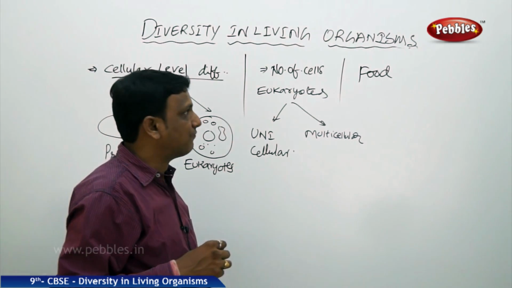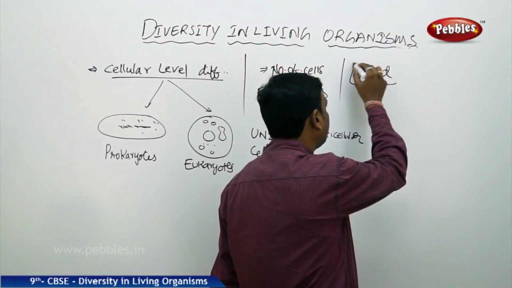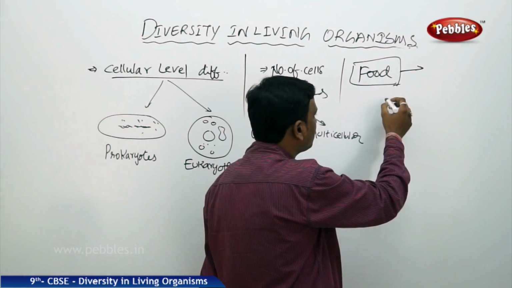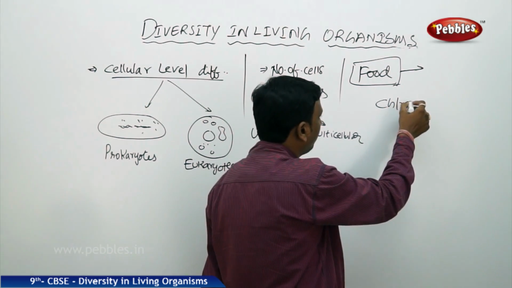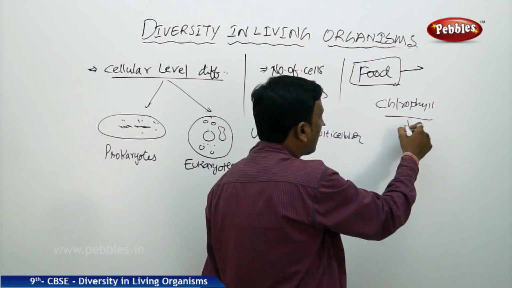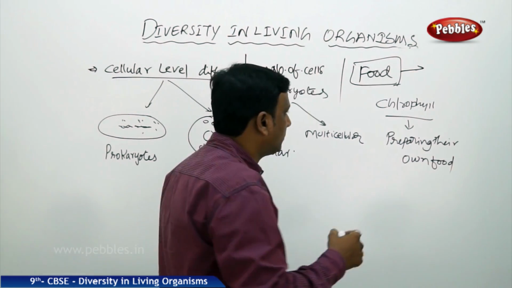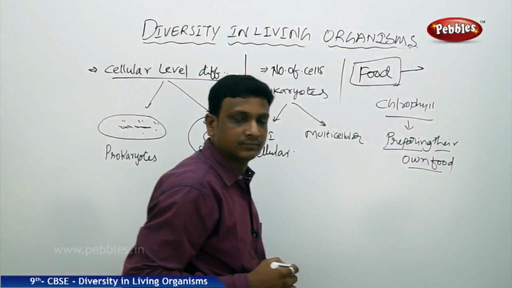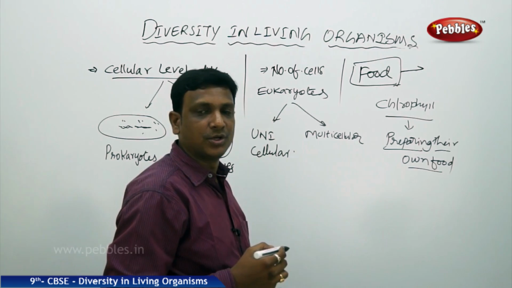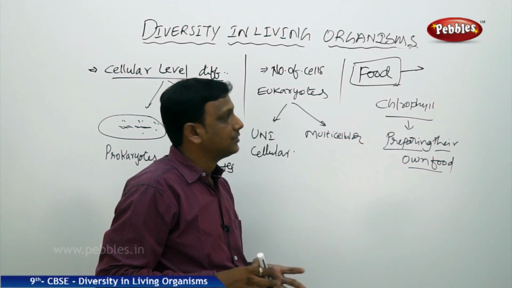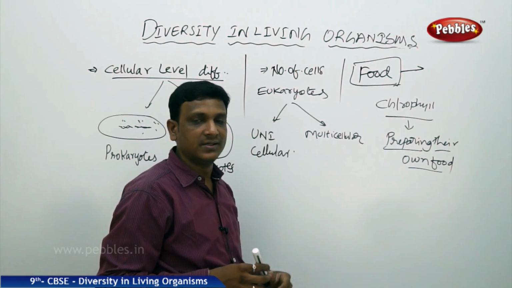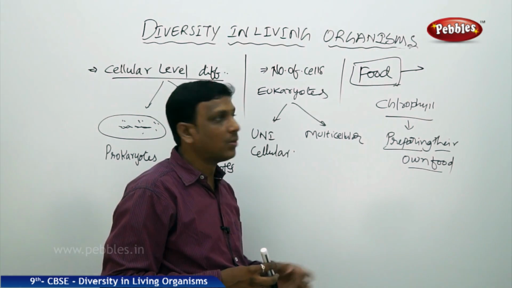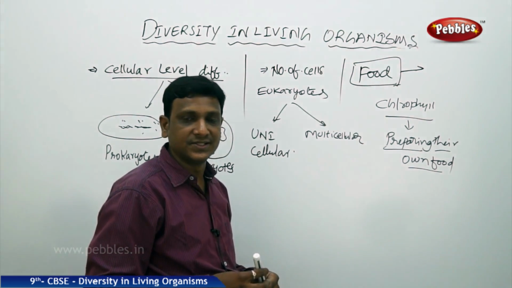Again, at some point, you take the food as the main basis for the classification. That is, if you see the organisms that contain the green pigment chlorophyll and which are capable of preparing their own food, and the organisms which cannot prepare their own food, which capture or get their food from other organisms. So this is the basic idea which is considered to divide plants and animals, Plantae and Animalia. So why have they taken this function as a characteristic, not the appearance?